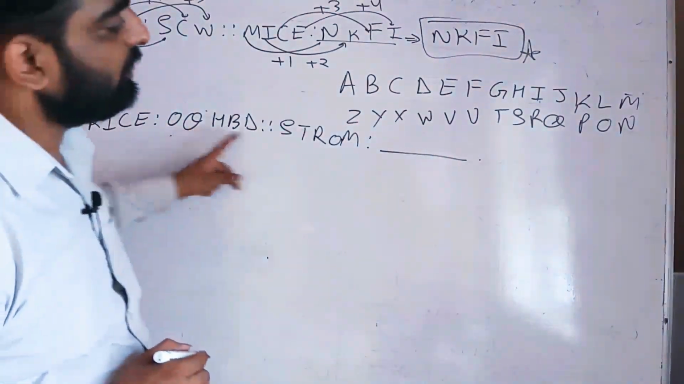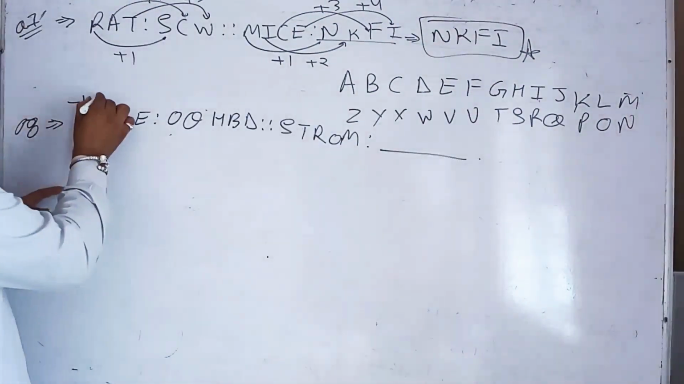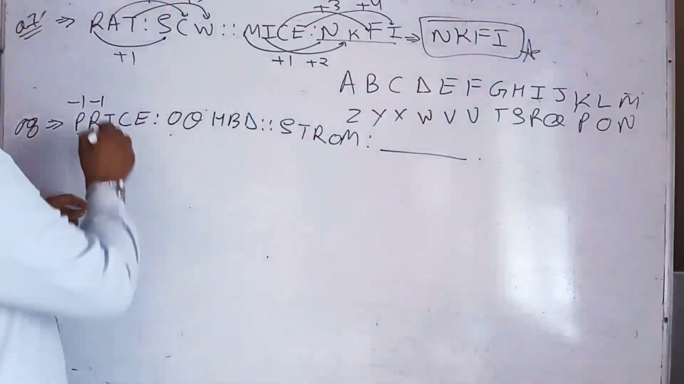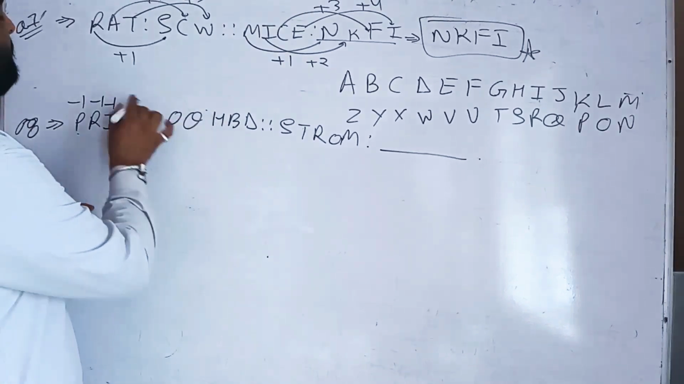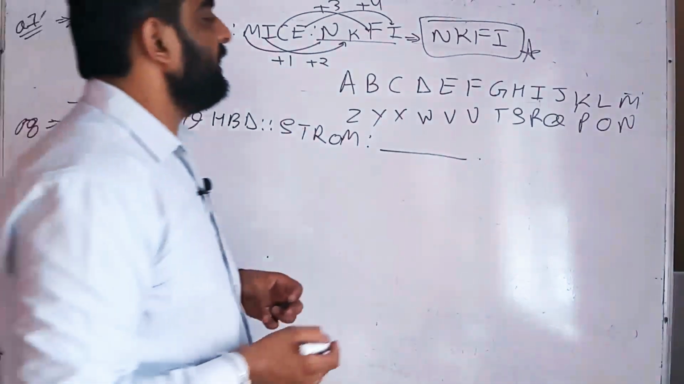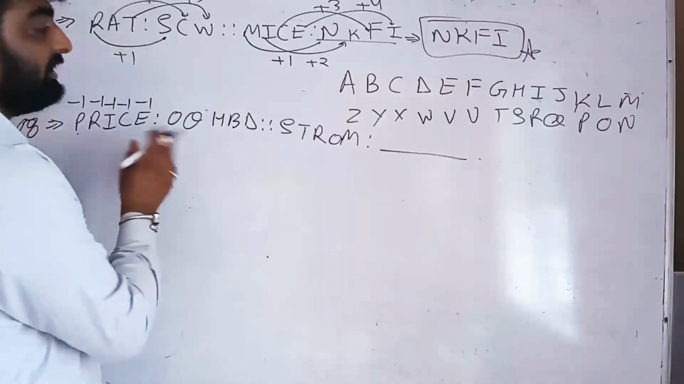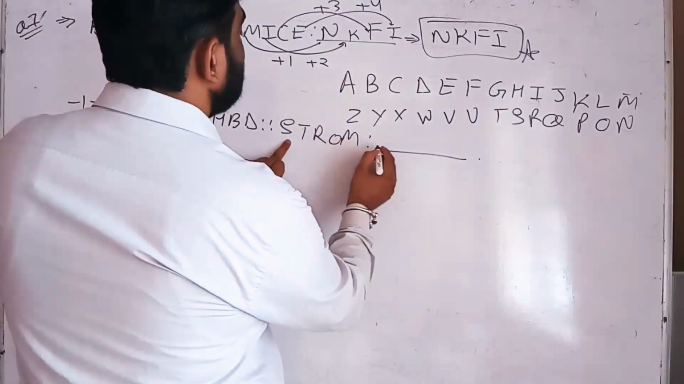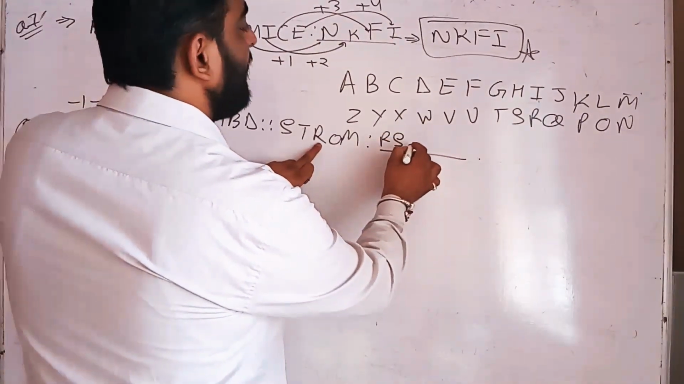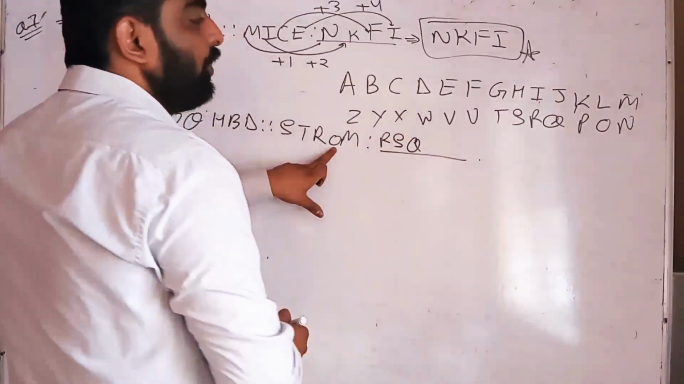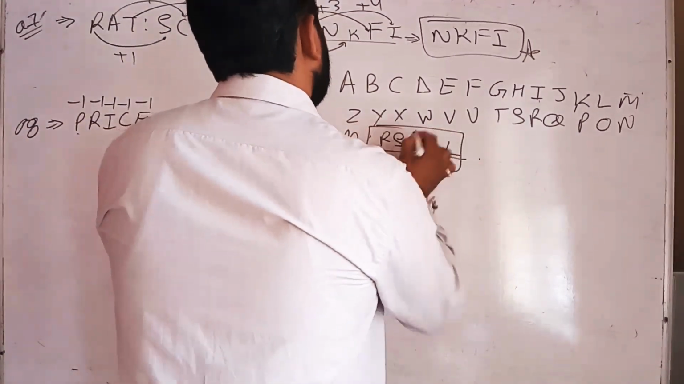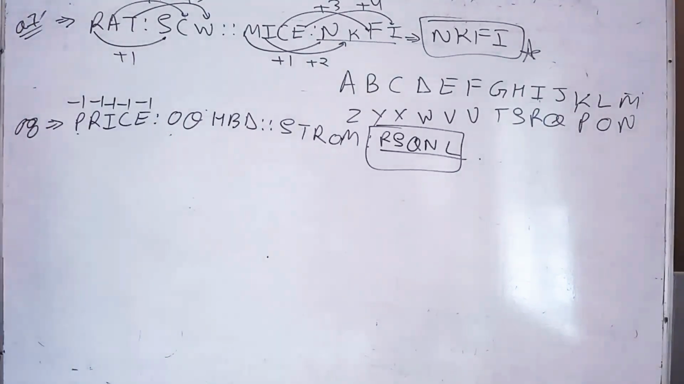R is related with Q, minus 1. I is with H, minus 1. C is with B, minus 1. E is with D, minus 1. All terms are minus 1. So S with minus 1 is R, T with minus 1 is S, R with minus 1 is Q, O with minus 1 is N, M with minus 1 is L. Your answer is R, S, Q, N and L, students.